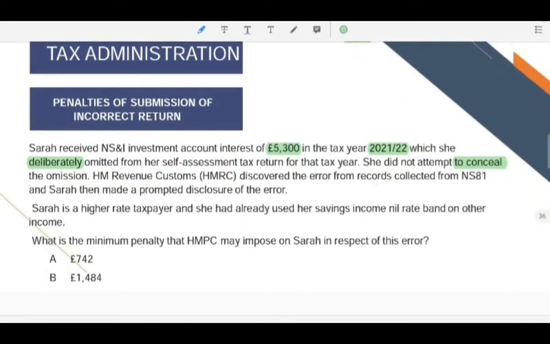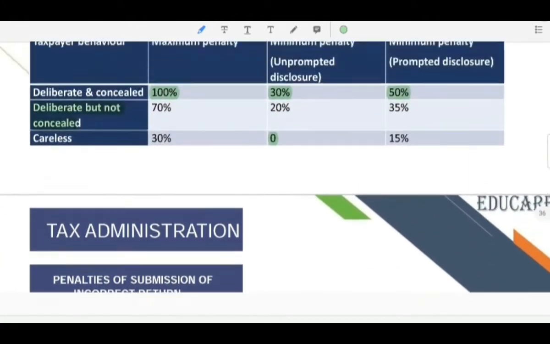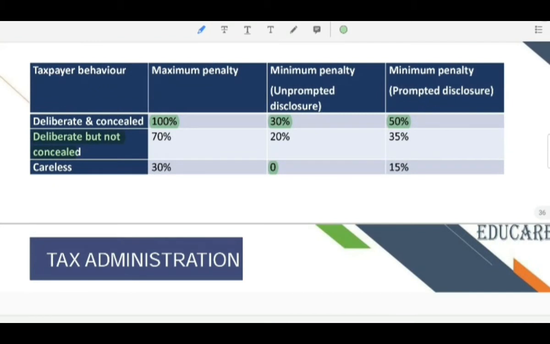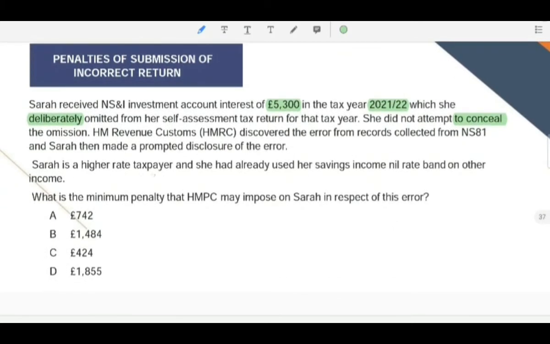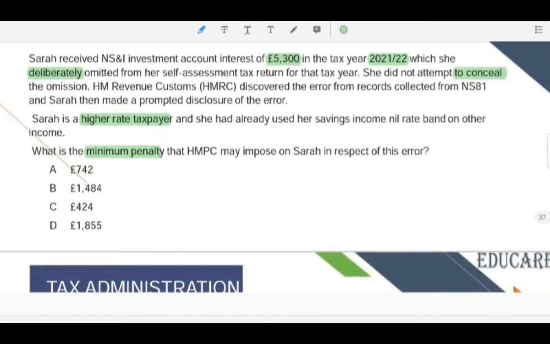HMRC discovered the error from records collected from NSNI, and Sarah then made a prompted disclosure of the error. So the percentage would be 35%, because this is deliberate but not concealed, and the minimum penalty would be 35%. Sarah is a higher rate taxpayer, and she had already used her savings income nil rate band on other income. What is the minimum penalty that HMRC may impose on Sarah in respect of this error?